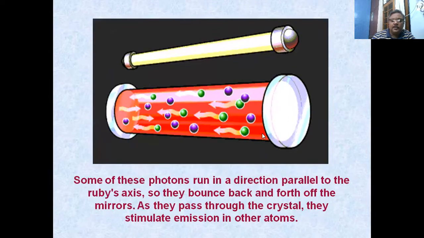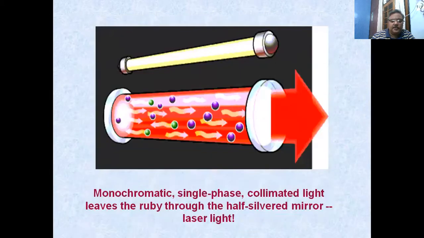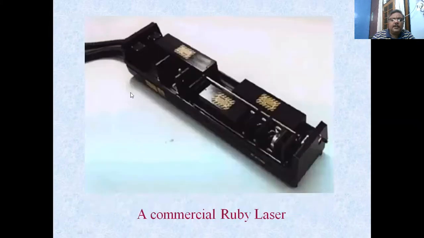This emission is called stimulated emission. One mirror is partially silvered, so the resultant laser beam comes from that partially silvered mirror. The other one is fully silvered.